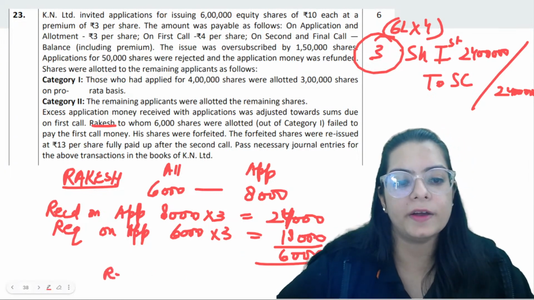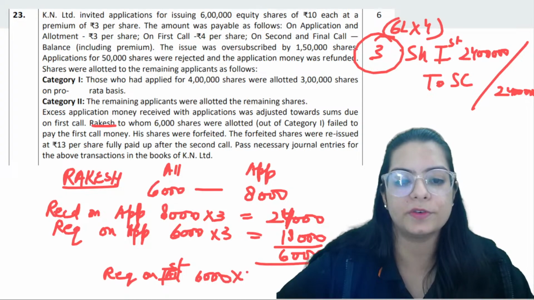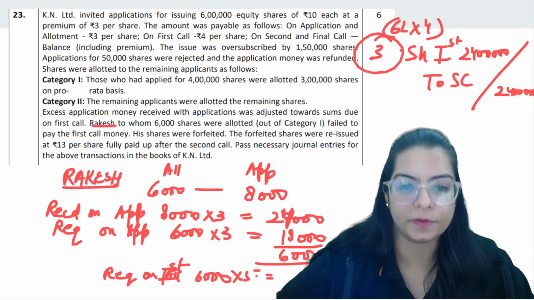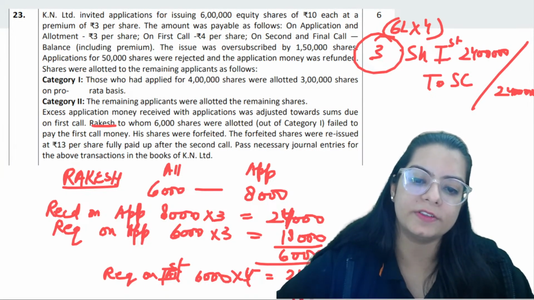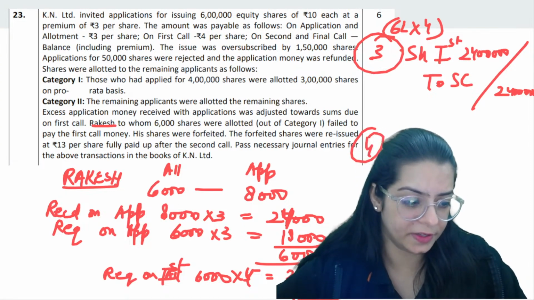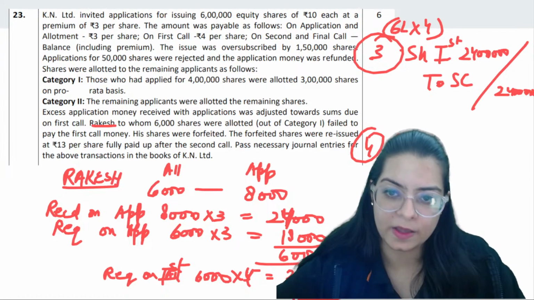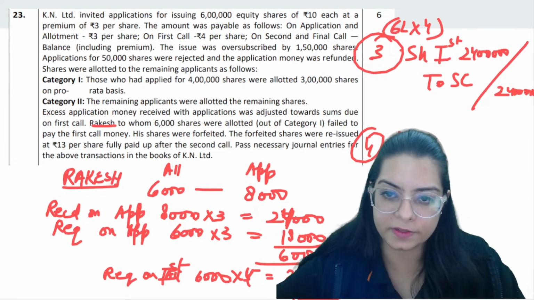Now required on allotment, required on first call, 6,000 into 4, 24,000. So 6 we have already received, that means 18,000 is calls in arrear. So the fourth entry is going to be bank debit, calls in arrear debit, to share first call.